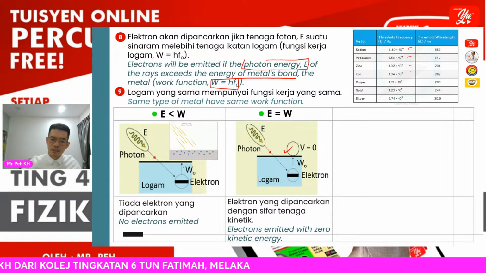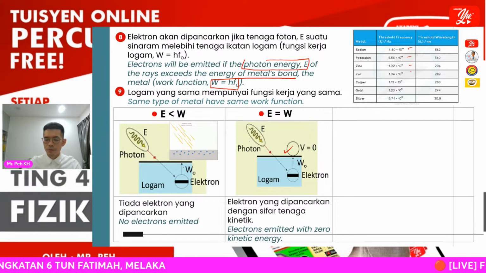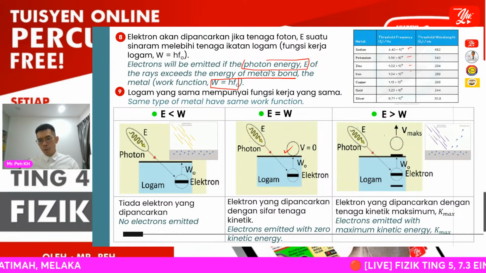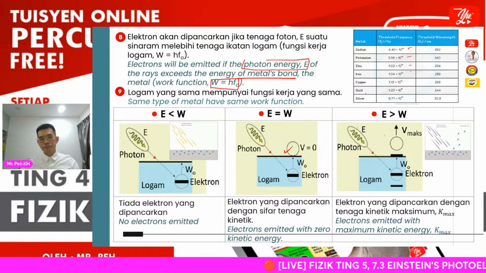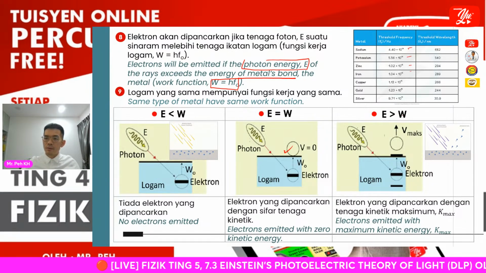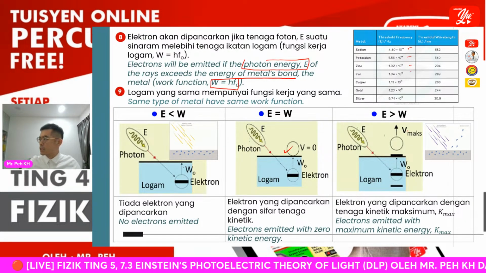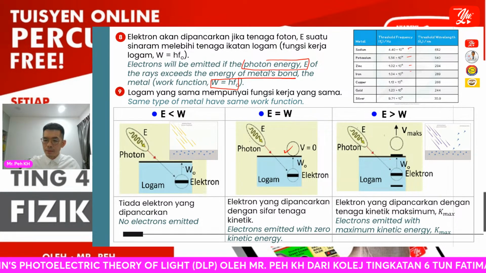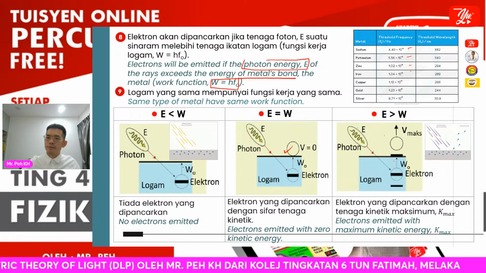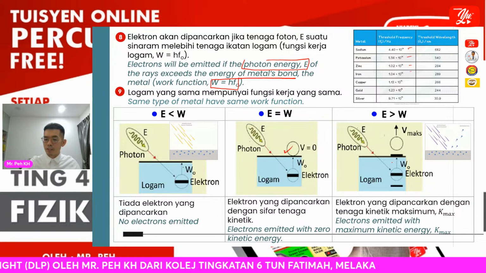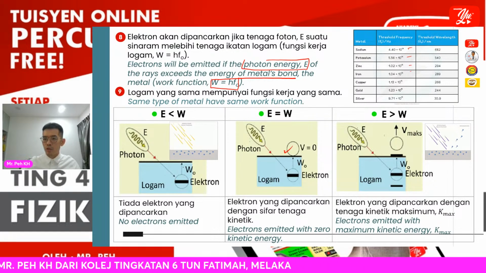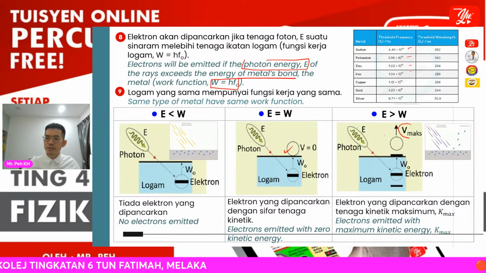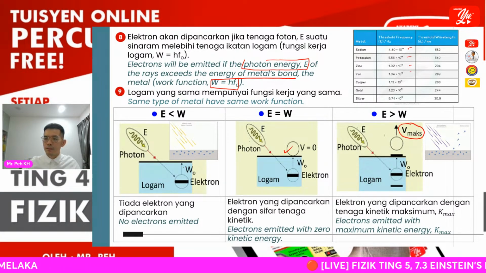It will just start to be emitted from the metal. When the photon energy is greater than the work function, the electron is emitted and moves freely with maximum kinetic energy, moving at a certain speed labeled v max here.